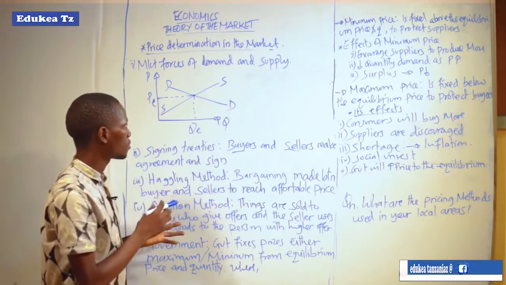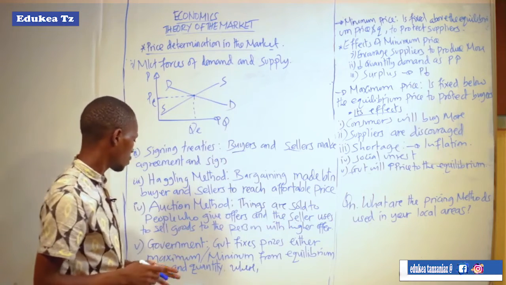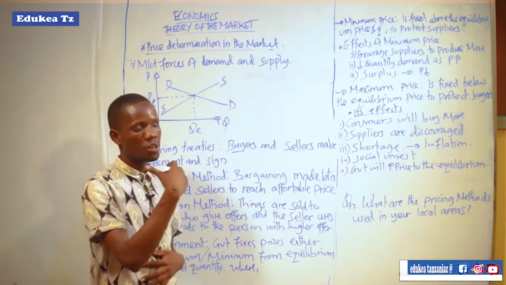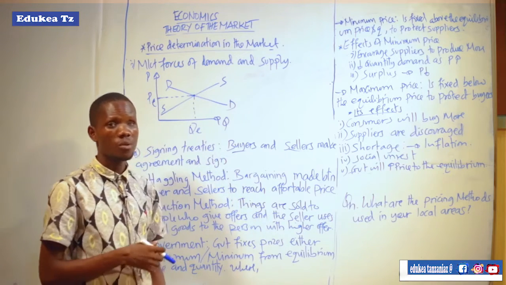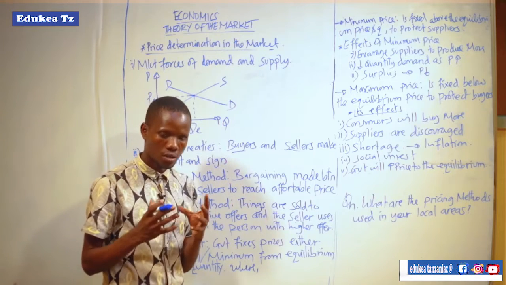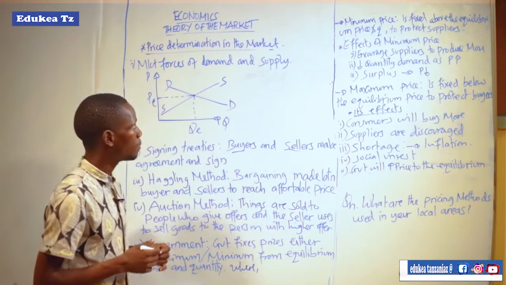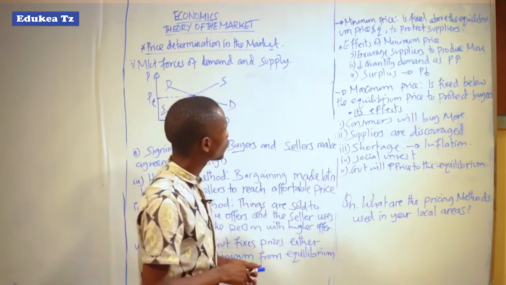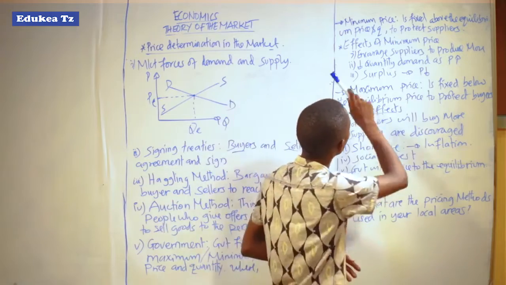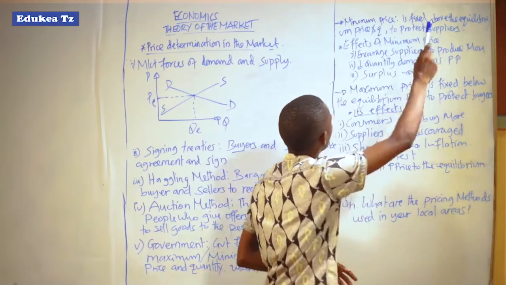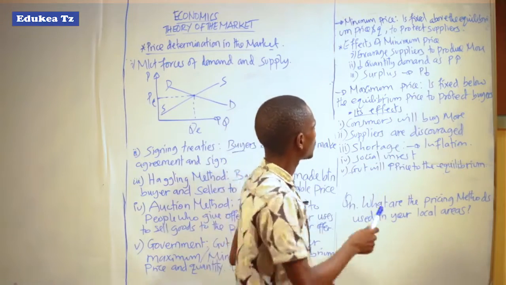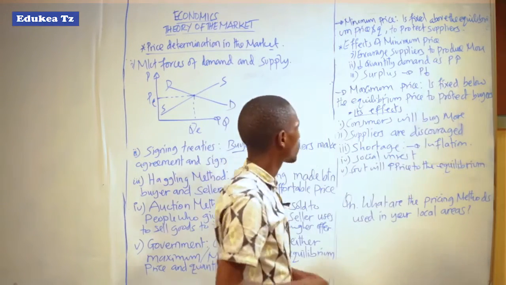When there is this equilibrium price and quantity, the government can either fix a maximum price or a minimum price from the equilibrium point according to market conditions. Let us look at a minimum price fixed by the government. This is fixed above the equilibrium price and quantity in order to protect the supplier.